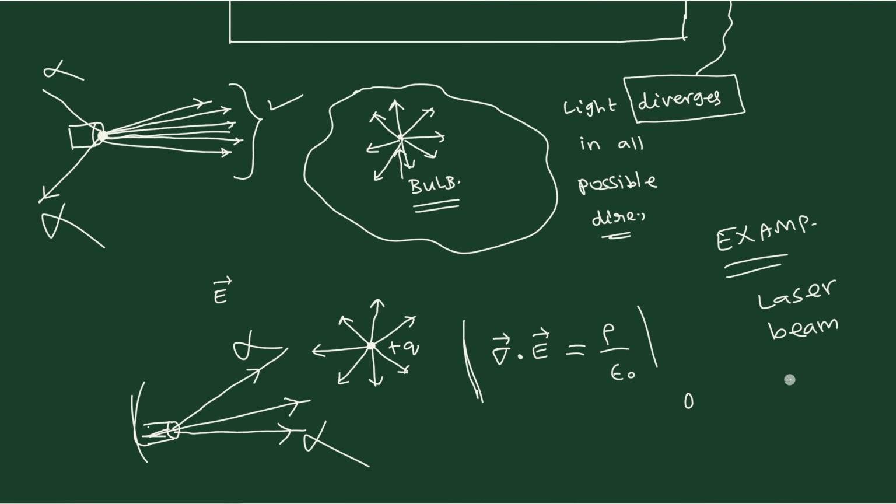We say that mathematically you can say 0. If the divergence of a certain quantity is 0, then we say that it is a divergence-less quantity. Okay, so "less" is the word that you'll have to use in order to say 0. This is one example. Laser beam is one example.